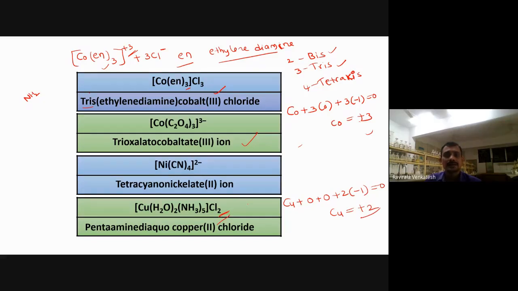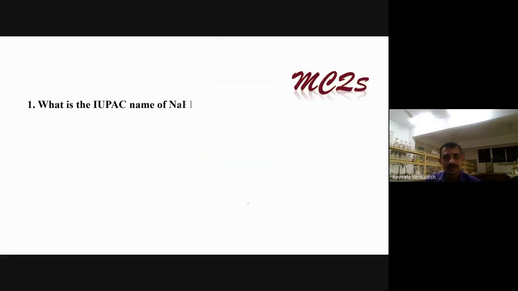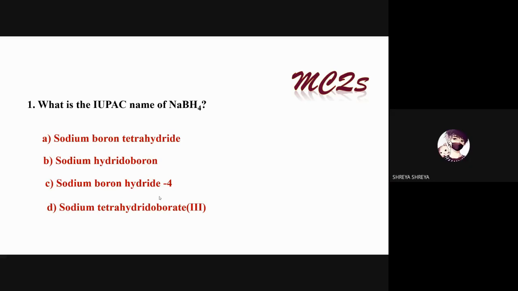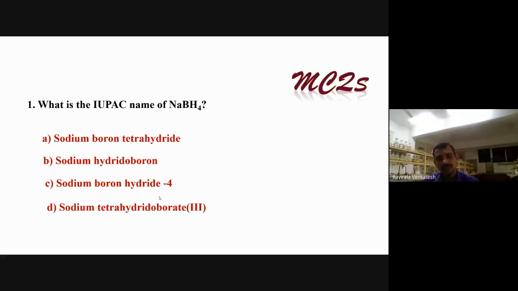Right? Next, shall we take some questions? You already completed it, no? Can anybody give the name for this one? Which option is correct? D. Okay, very good. Sodium tetrahydroborate. Sodium cation. 4 ligands are there, tetra. Hydrogen is called hydrido.